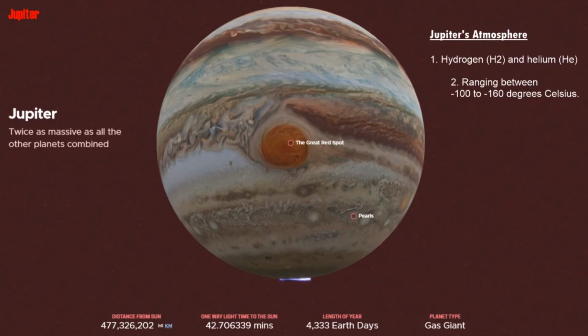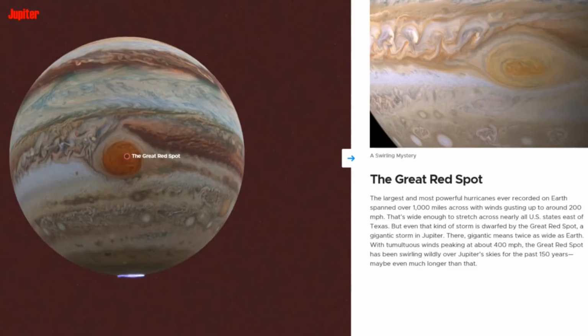Jupiter's fast rotation, spinning once every 10 hours, creates strong jet streams separating its clouds into dark belts and bright zones across long stretches. So here we can see the great red spot. This red spot is as big as our Earth.